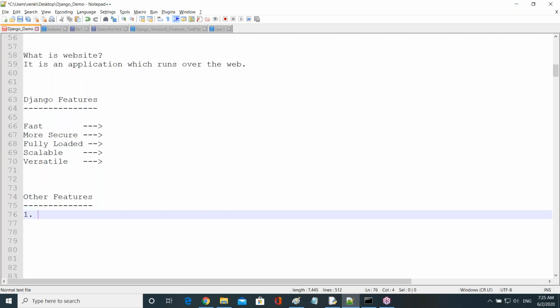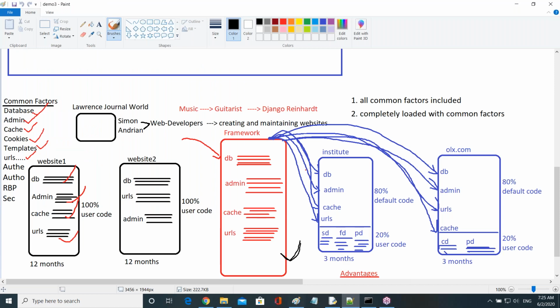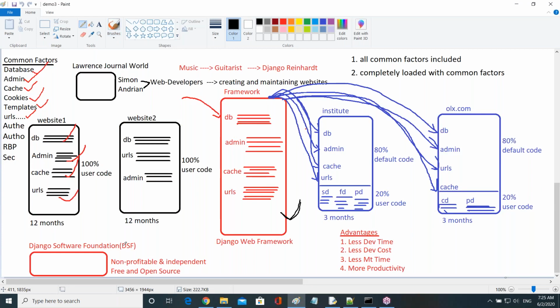So these are common. The first one you can say here, Django is open and free source. That one we know already, right? Django is free and open source. Just observe, guys, here. At last they developed DSF, and under DSF they are releasing Django as free and open source to the public.